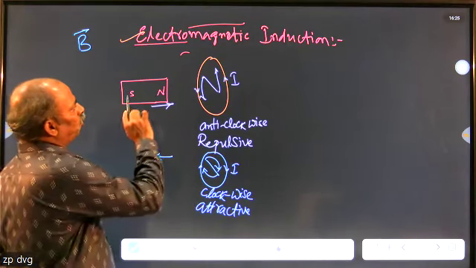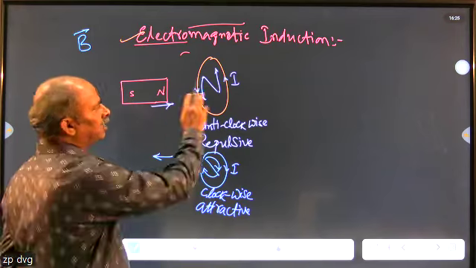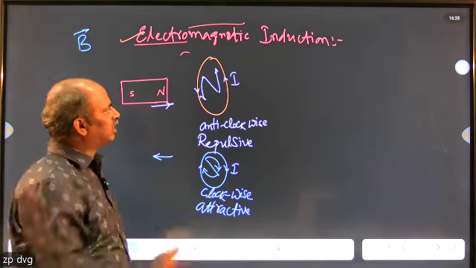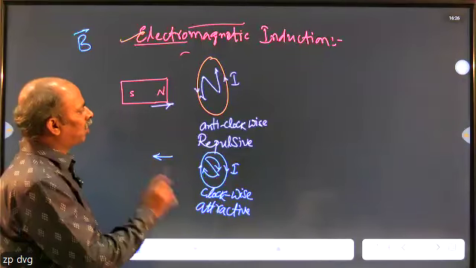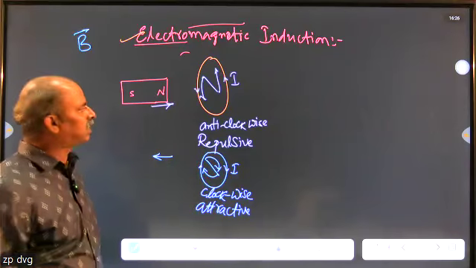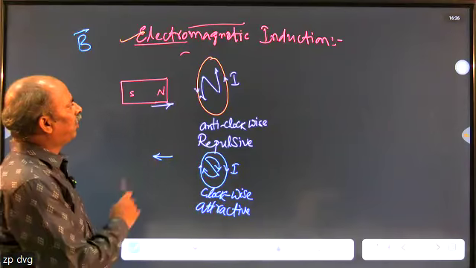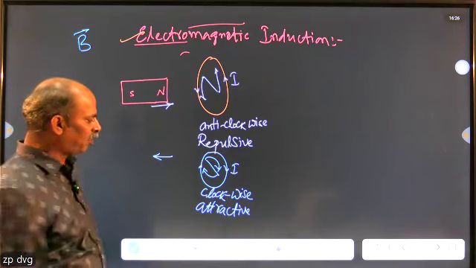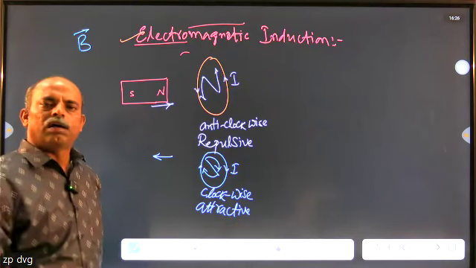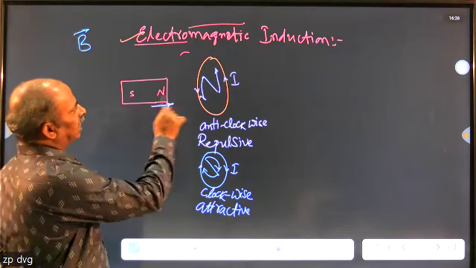When we move the south pole of the magnet towards the coil, this surface of the coil is going to behave as a south pole. As both are south, they are going to be repulsive with each other, and then we want to take it away. When you take it away, this is going to be south pole, and this is going to start to act as north pole, then the force becomes attractive.